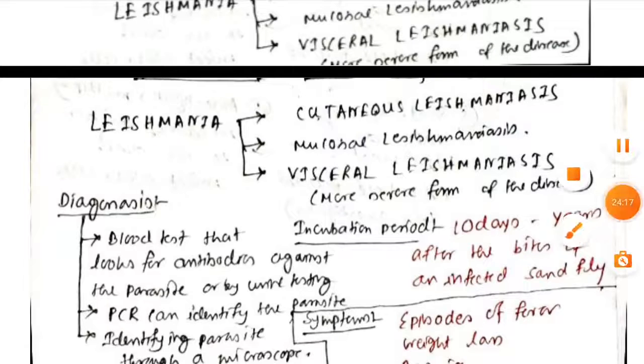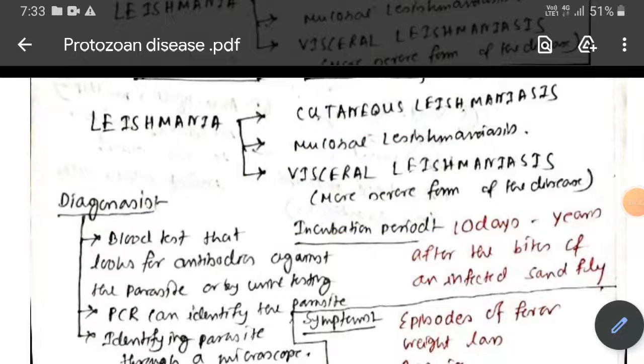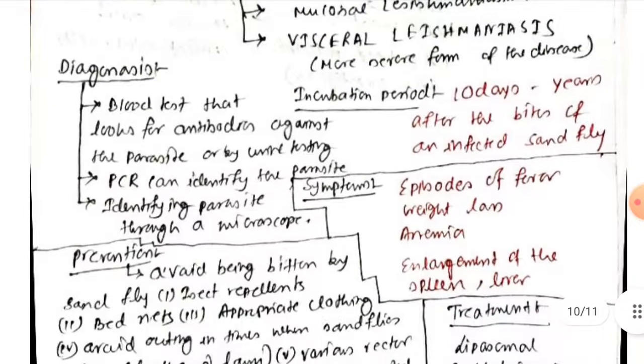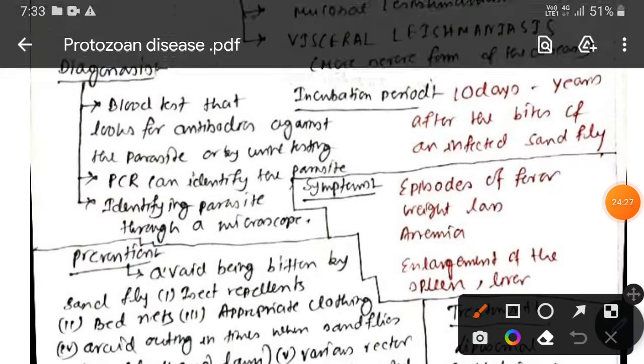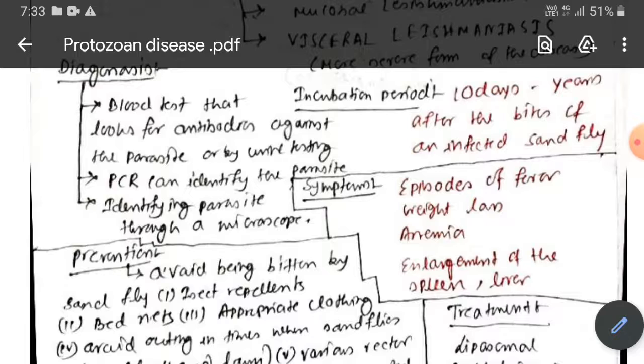Okay, but in our syllabus we have only visceral Leishmaniasis, which is commonly known as Kala-azar, and it is also the more severe form of the disease. That means it is the most important one. As symptoms you may observe episodes of fever, weight loss, anemia, and enlargement of the spleen, which is the most common symptom, and of the liver.